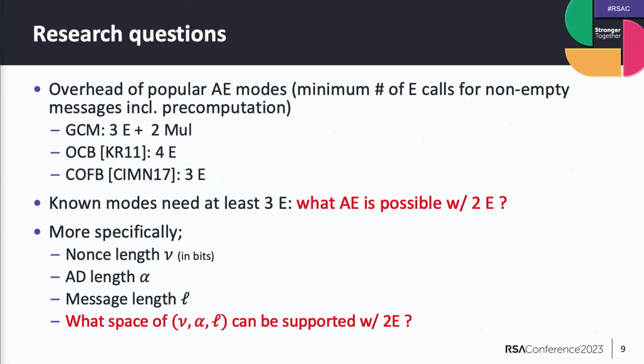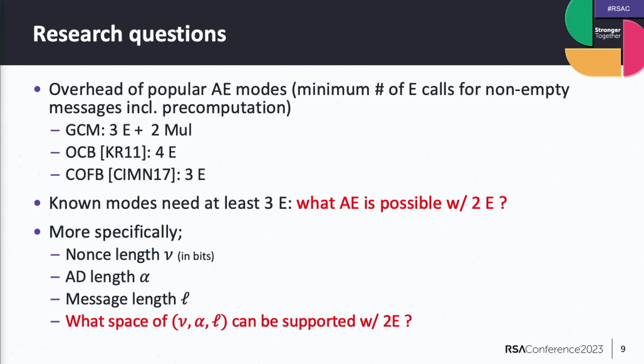Then GCM needs 3 E calls plus 2 multiplications, and OCB, while it has a rate of 1, has a computational overhead of 4 block cipher calls. And there's another mode called COFB. It needs 3 E calls. And as far as I know, there are no known modes that perform better. So this suggests the following natural question: what AE is then possible with just 2 block cipher calls?